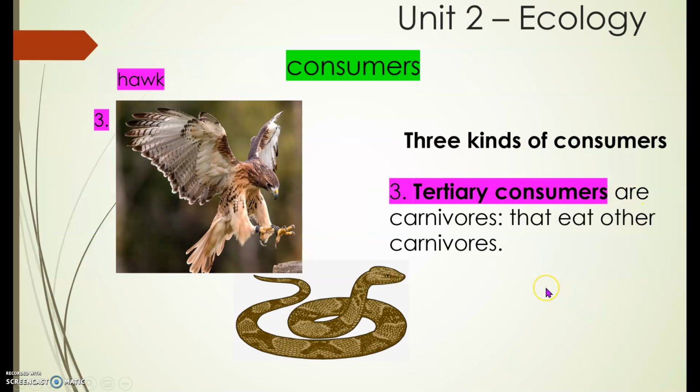Number 3 is tertiary consumers. They are carnivores that eat other carnivores. So the tertiary consumer is also a meat eater and it will eat a carnivore, which is also a meat eater. An example is the hawk. So the hawk will get all the nutrients from the primary and the secondary consumer.